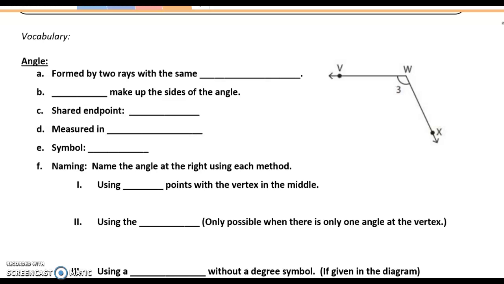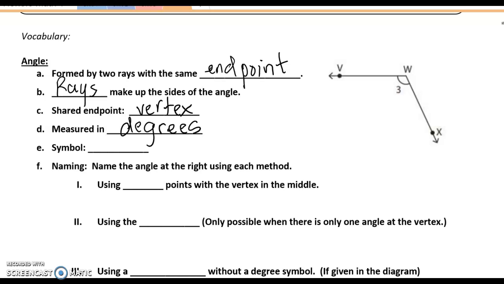An angle is formed by two rays with the same endpoint. It's these rays that make up the sides of the angle. The shared endpoint has a specific name. It's called the vertex. Angles are measured in degrees, and the symbol for degrees is this tiny o written as a superscript.